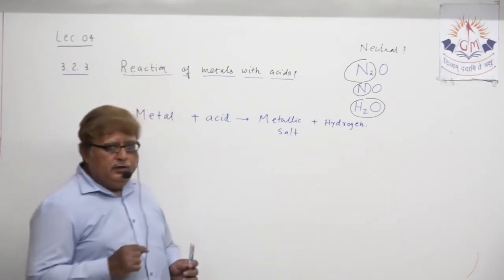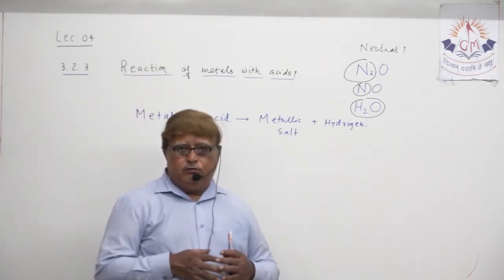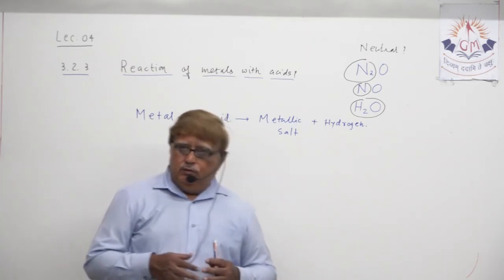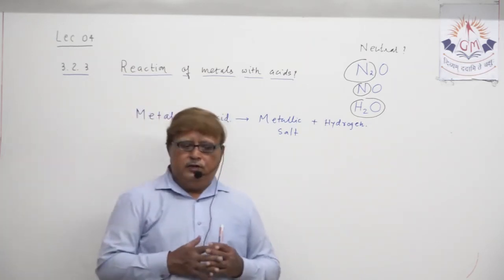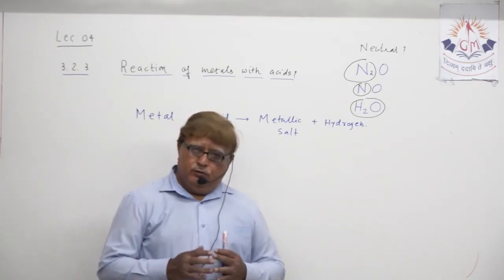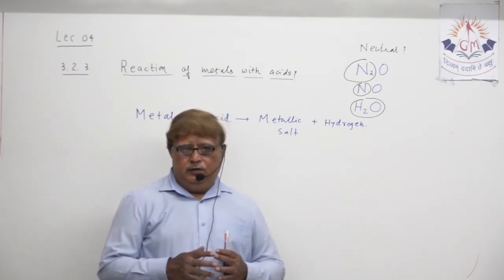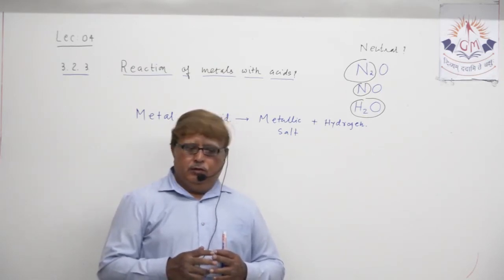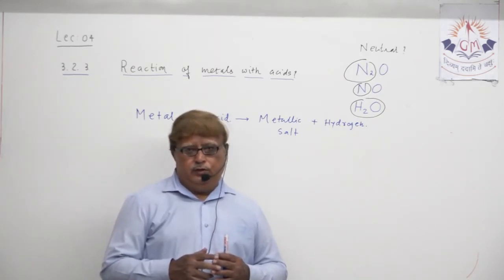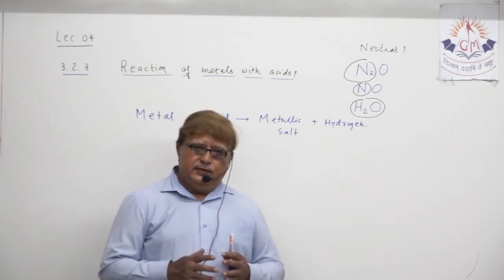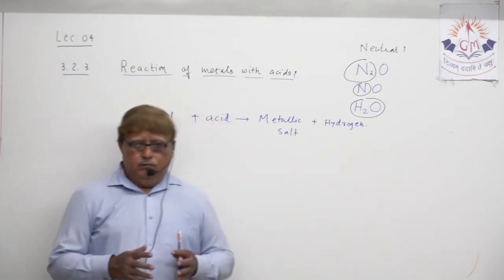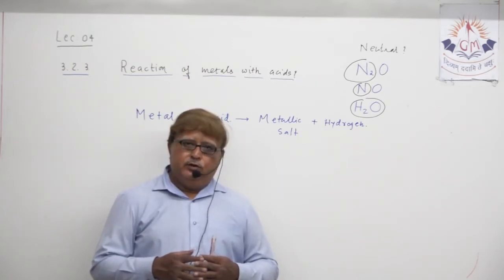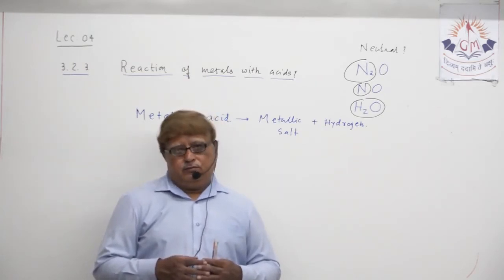So this is the general word equation to represent and express this particular chemical reaction of metal with acid. And I always tell you, in chapter number 2 and here in chapter number 3 also, always and always, that whenever you want to write about any particular chemical reaction or chemical property, you have to write the general word equation for expression of that particular chemical reaction.